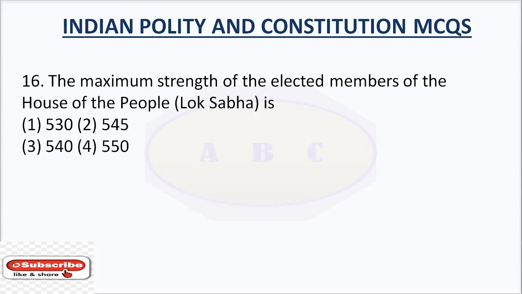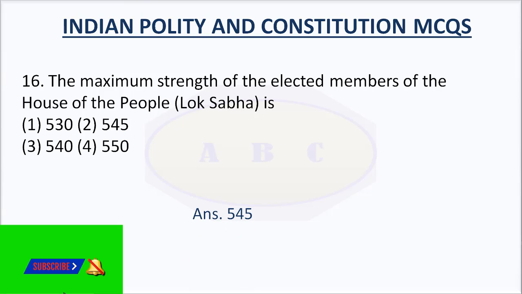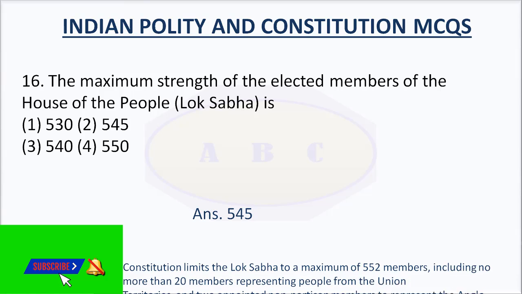Question number 16. Maximum strength of the elected members of the House of the People, Lok Sabha, is option number 1, 530, option number 2, 545, option number 3, 540, option number 4, 550. Right answer is 545.